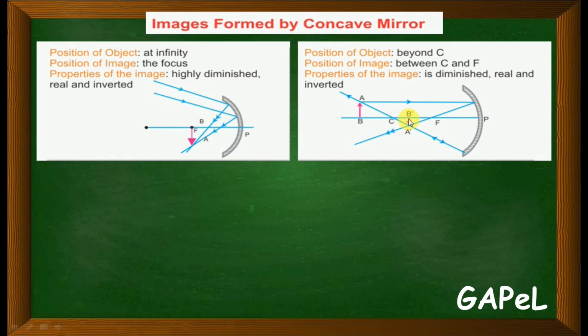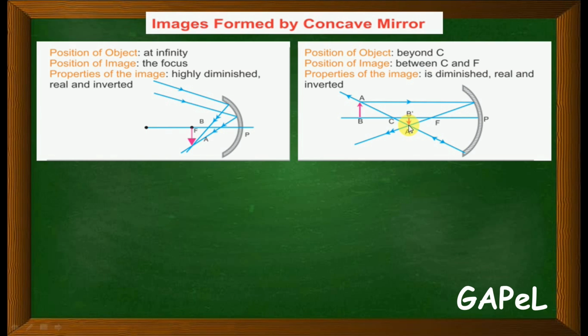So the image is formed between C and F. What is C? Center of curvature, and F is your focus. So between C and F your image is formed. आता what are the properties? Image कशी दिसता? हांगा येदी व्हडली image आसा, ती हांगा कितें जालो, बारीक जाला. So it is diminished, correct? Is it real or virtual? It is real because it is formed on some screen and inverted, correct?